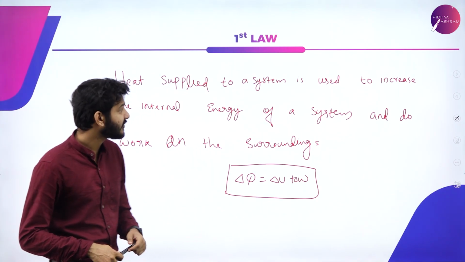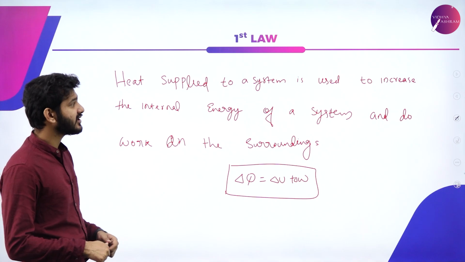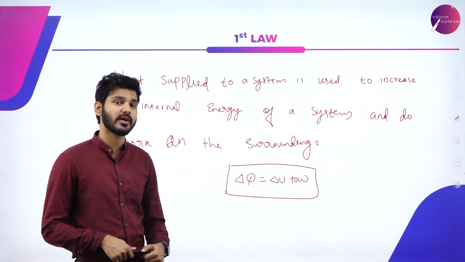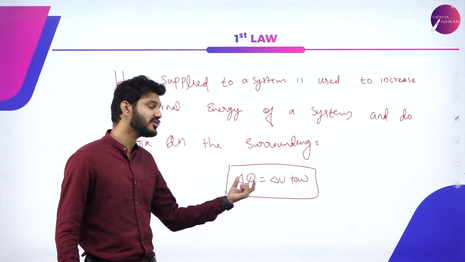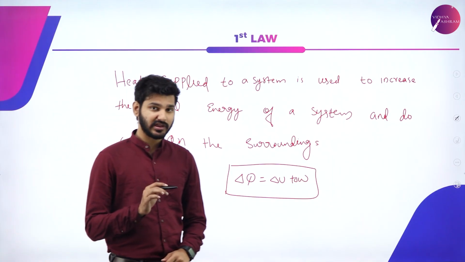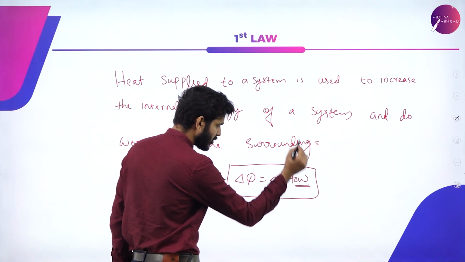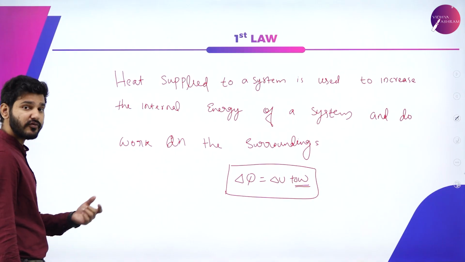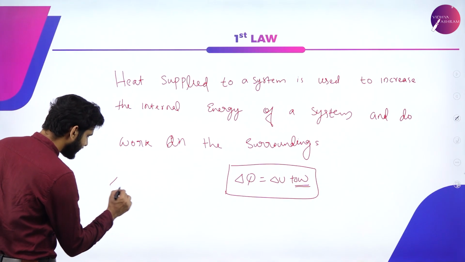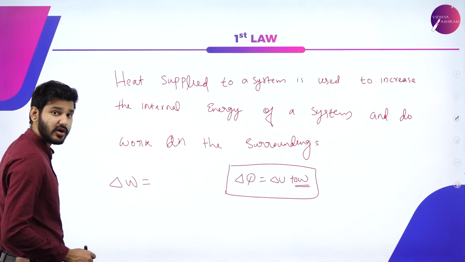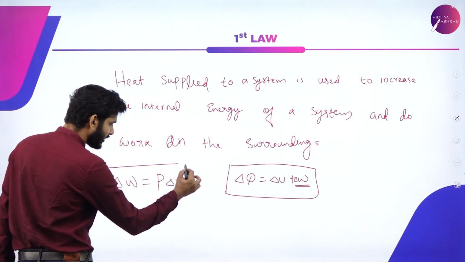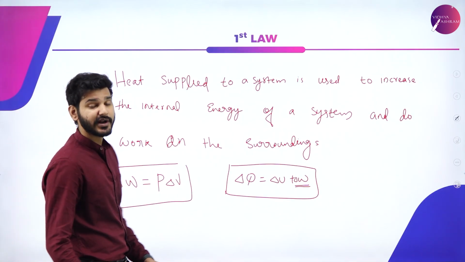So in terms, we can say that heat supplied to a system is used to increase the internal energy of the system and to do work on the surroundings. It is given by the equation delta Q is equal to delta U plus delta W. And what is this delta W? That delta W is the small amount of work done by the system on the surroundings. Earlier we saw that delta W is equal to P delta V. I told you I'll explain that in the thermodynamics section.